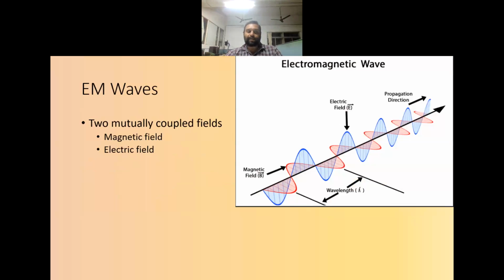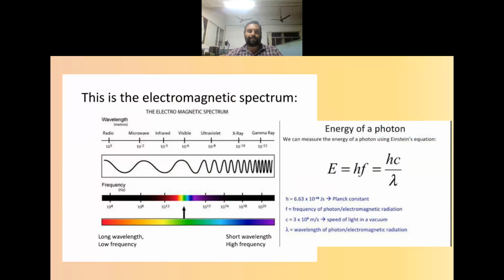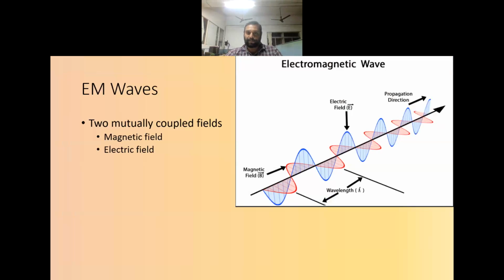Here the basic concept is that of electromagnetic waves. There are two mutually coupled fields, electric field and magnetic field, and the interaction between them will cause the signal to move forward.